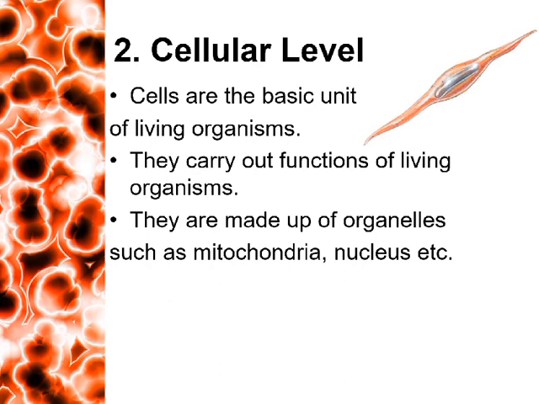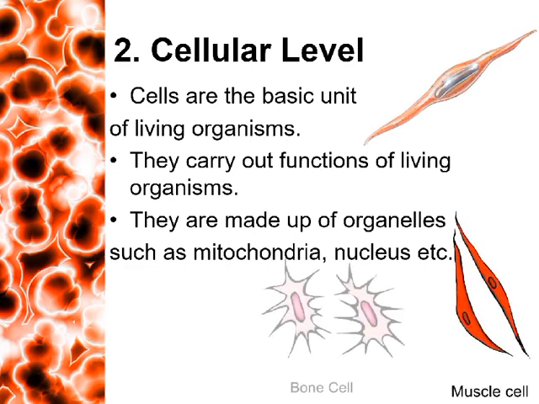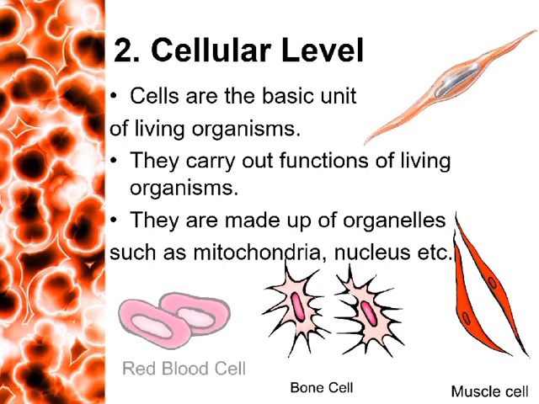An organism can be just one cell, which is unicellular, or else it is made up of many cells, which is multicellular. Among the many kinds of cells in your body are muscle cell, bone cell, red blood cell. The activity of an organism depends on the total activity of independent cells. All cells are basically the same in chemical composition in organisms of similar species.